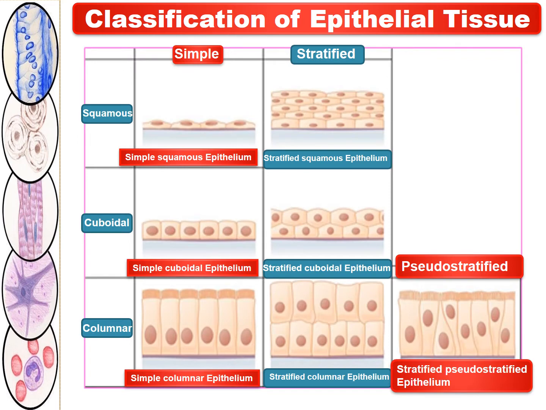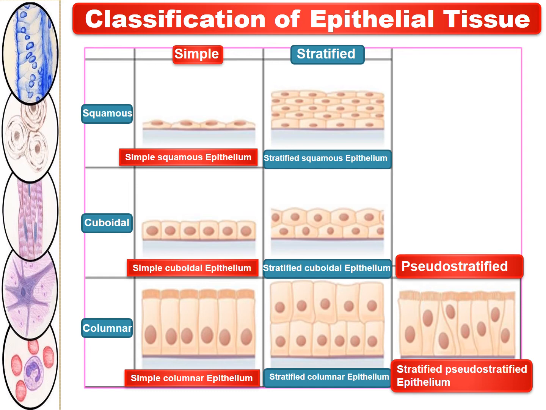Then if we see a combined classification, on the basis of both shape and cell layer, we can name the epithelial tissue accordingly. Let us discuss one by one with the help of this diagram. See here in the first column, the name of the epithelial tissue is the squamous type. And at the row side, see here, that is the simple epithelial tissue.